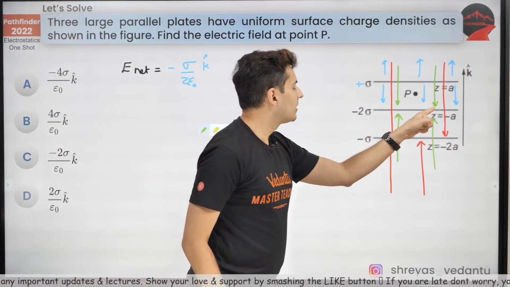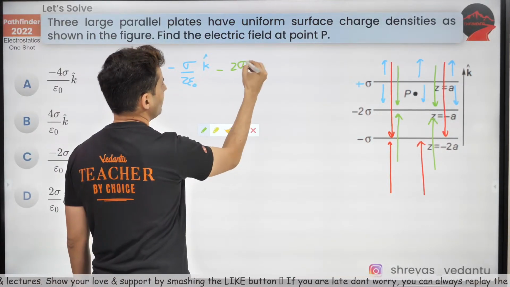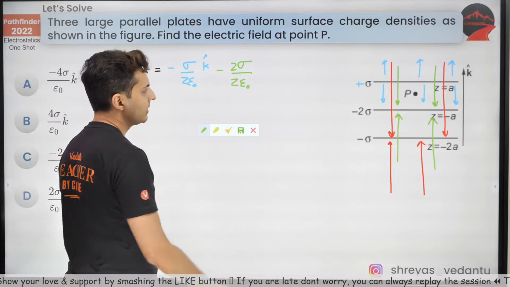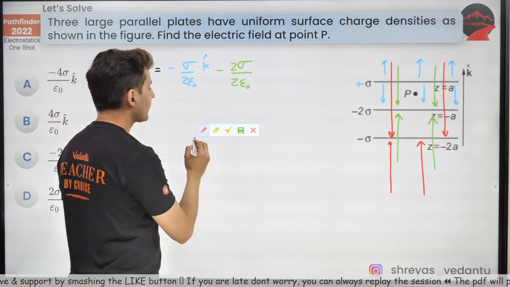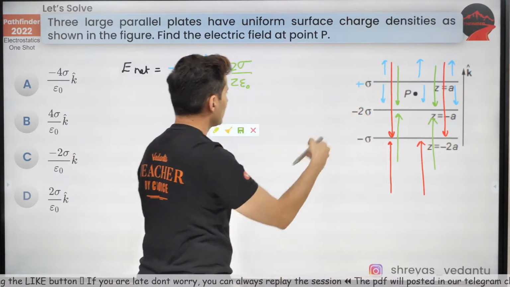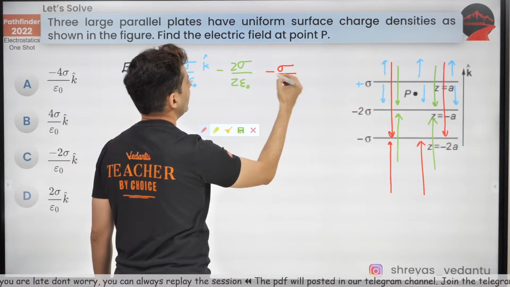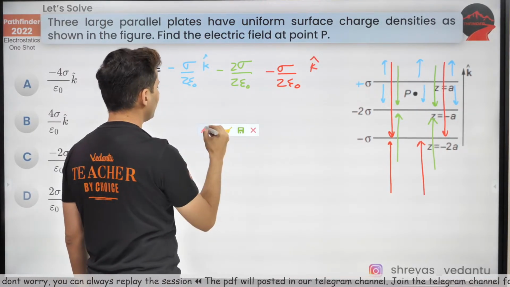Because of this negative charge, again it is downwards, so it will be minus 2 sigma by 2 epsilon naught. Lastly, because of this negative charge, again at this point it is downwards, so it will be minus sigma by 2 epsilon naught. Everywhere it is k cap.